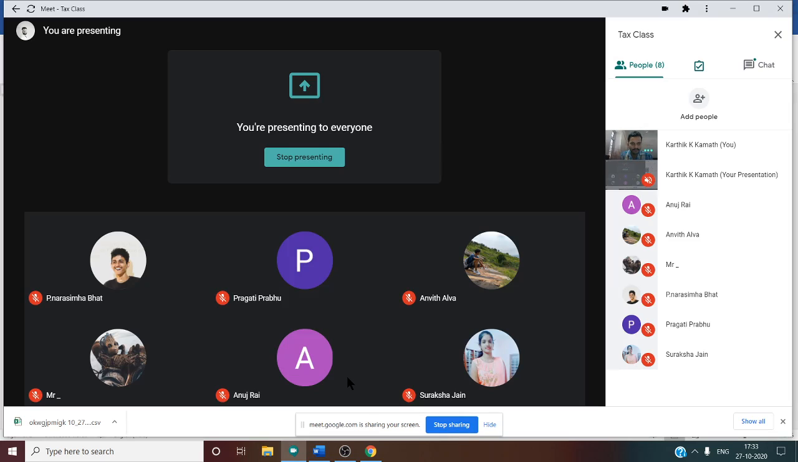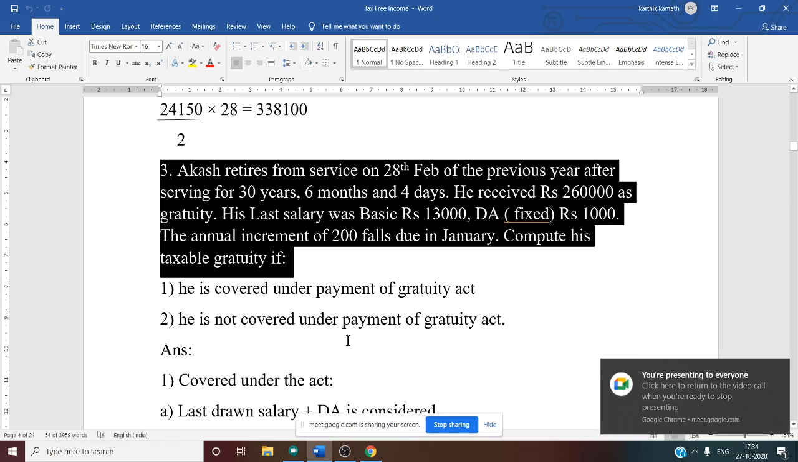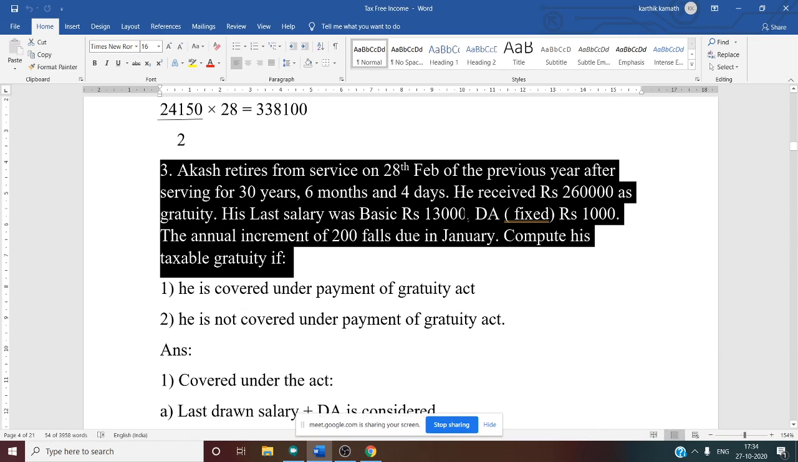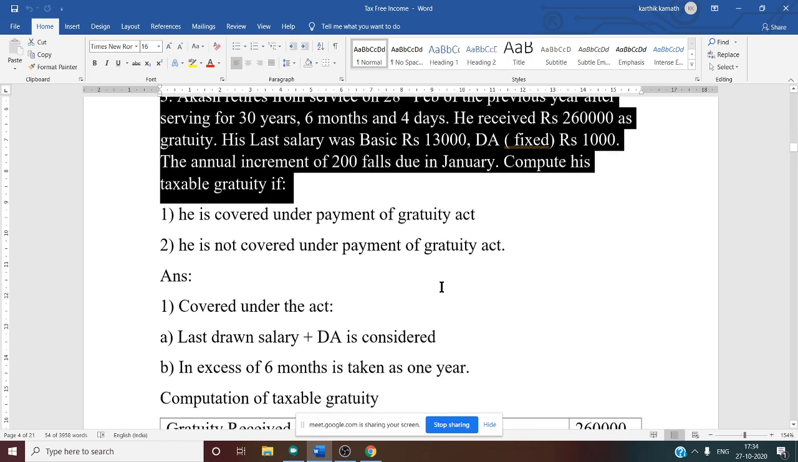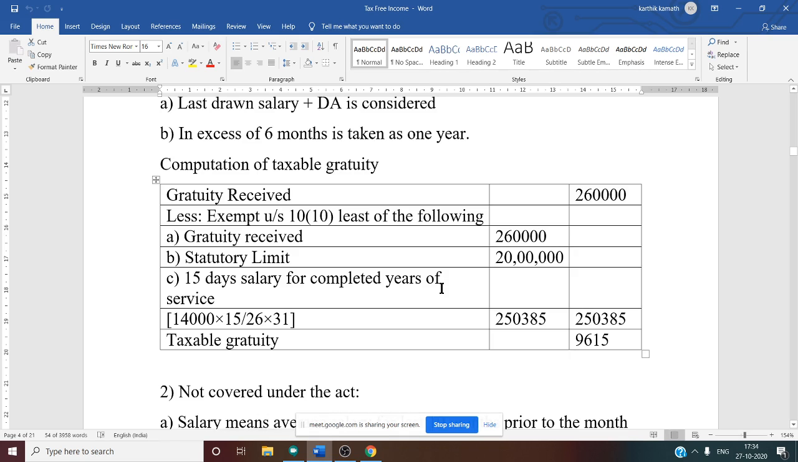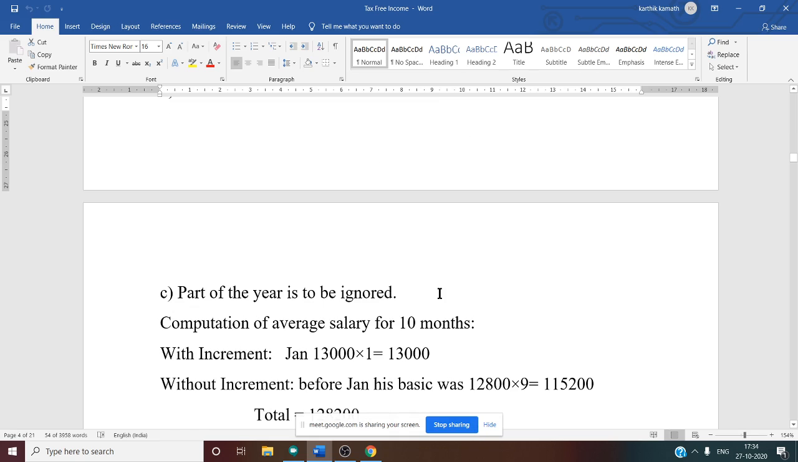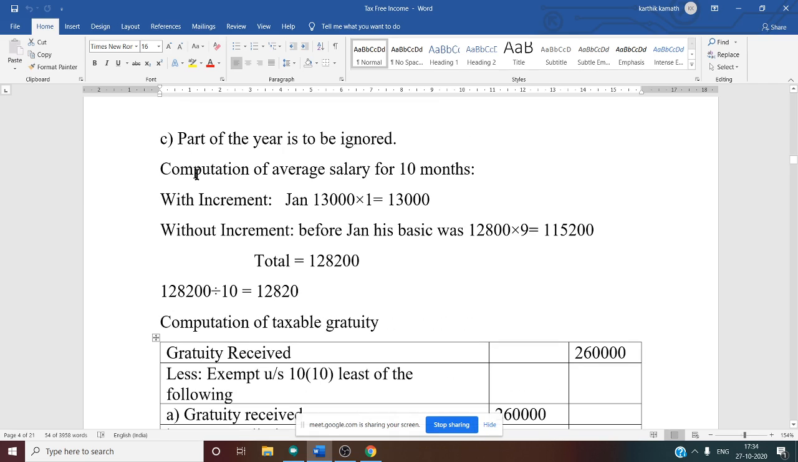Anuj, have you understood? See, that's what we are talking about here. Annual increment of 200 falls due in January. That means in the month of January, 13,000 salary, and in all other previous months, December, November, October and so on, 12,800. That is why the average salary calculation is very, very important.